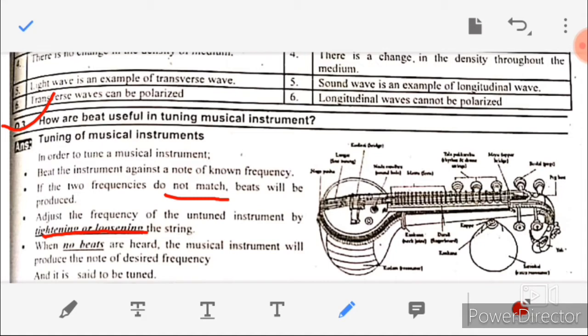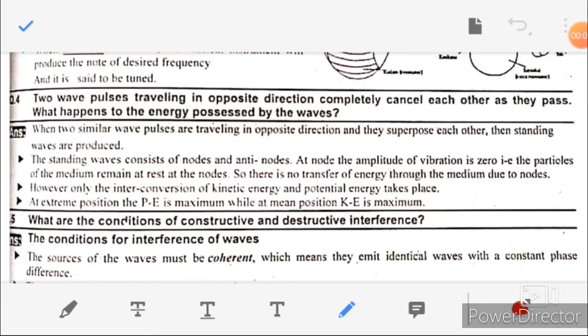Moving towards question number 4. Question number 4, two wave pulses travel in opposite directions and completely cancel each other as they pass. What happened to the energy possessed by the waves? Answer, when two similar wave pulses are traveling in opposite directions and they superpose each other, then standing waves are produced.